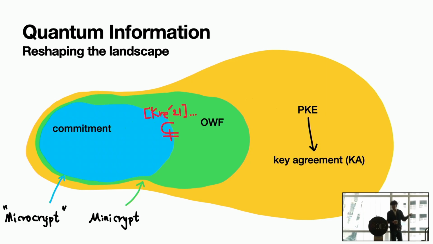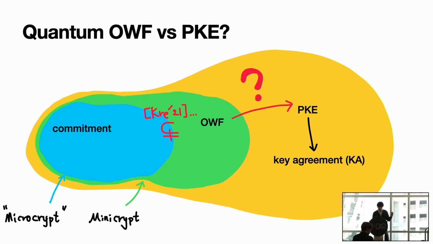So Krasmer showed that commitment has very strong evidence that it is a strictly smaller set than one-way function. Okay. So in this work, we care about whether a similar thing happens to one-way function and public key encryption. For example, does there still exist such a barrier which separates one-way function and public key encryption, just as in the classical setting, or are they simply equivalent to each other, which kind of makes things even better for us because we want less structure, all right?